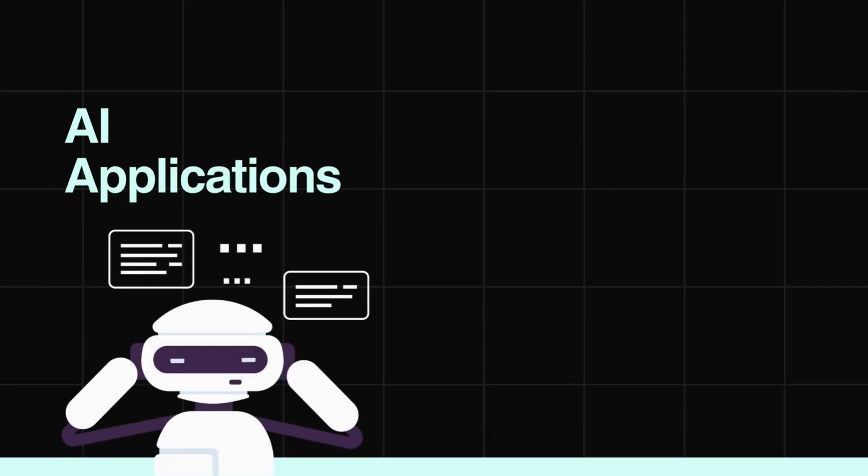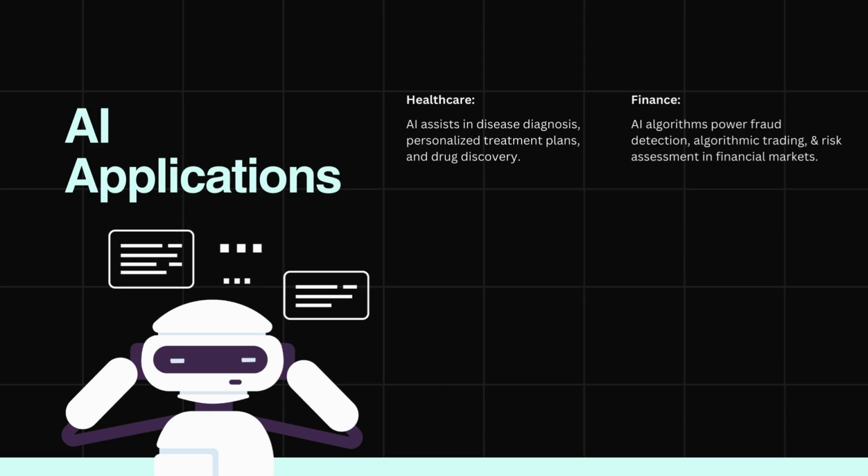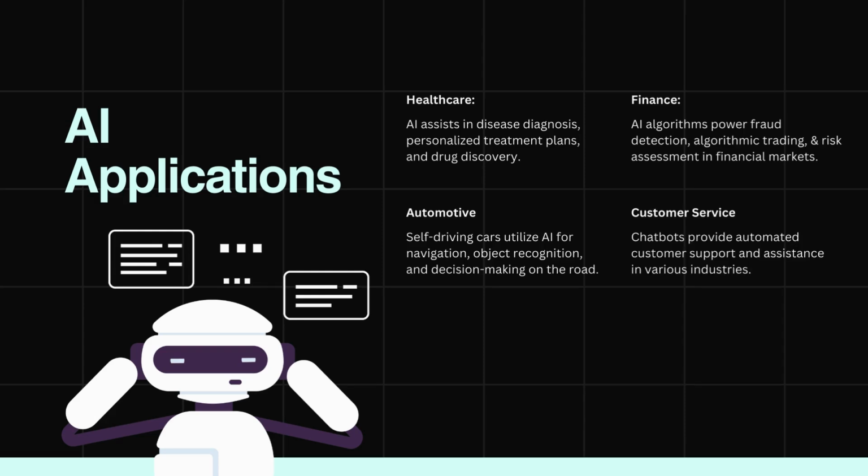AI applications. AI has a wide range of applications. In healthcare, AI assists in disease diagnosis, personalized treatment plans, and drug discovery. In finance, AI algorithms power fraud detection, algorithmic trading, and risk assessment. In the automotive industry, self-driving cars utilize AI for navigation, object recognition, and decision-making on the road. AI is also used in customer service through chatbots, which provide automated support and assistance, and in gaming, where AI opponents employ adaptive strategies to challenge players.